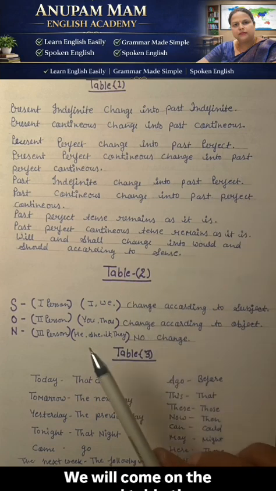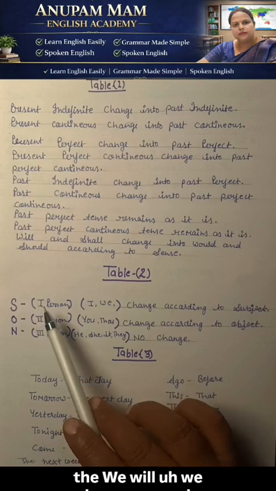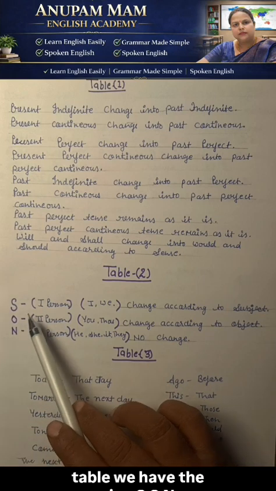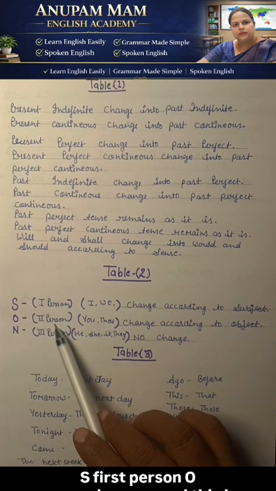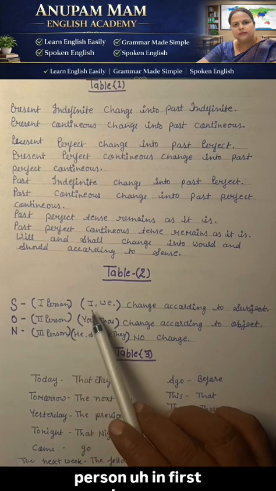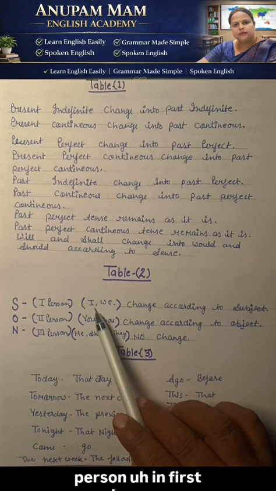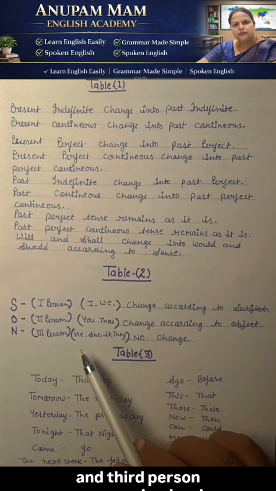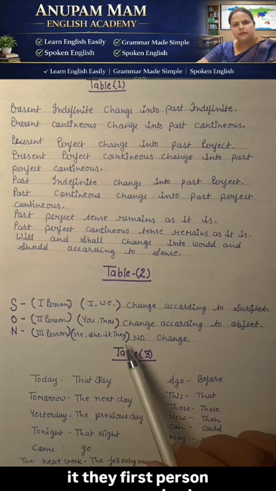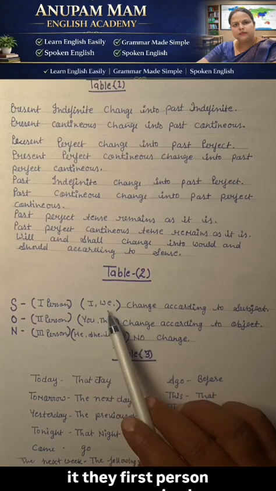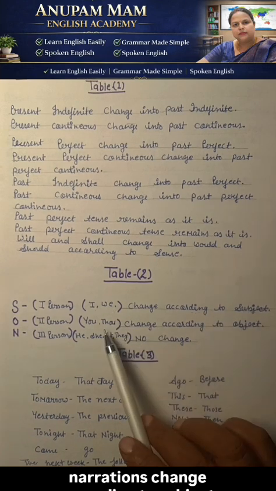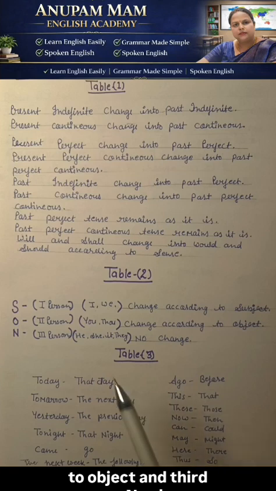We will come to the second table. We have the sign S-O-N. S is first person, O is second person, and N is third person. In first person pronouns, we have I or we. Second person pronouns are you and thou. Third person pronouns are he, she, it, they. First person pronouns in narrations change according to subject. Second person pronouns change according to object. And third person pronouns, no change.